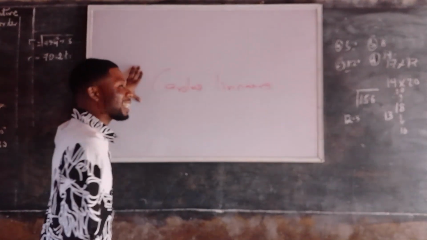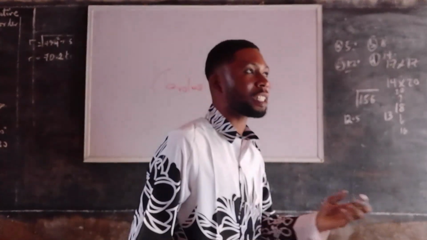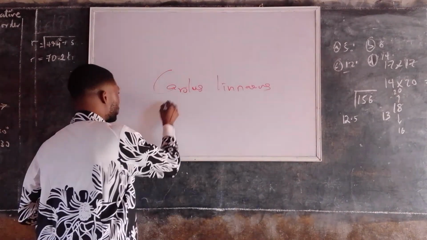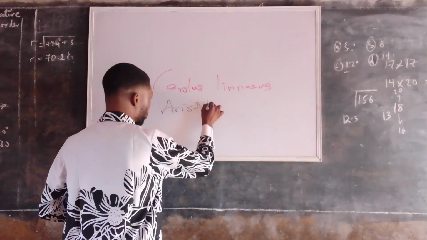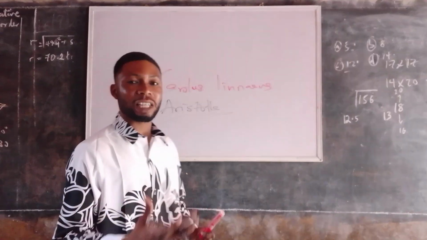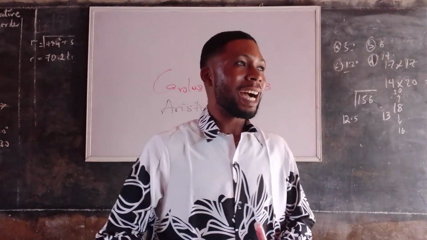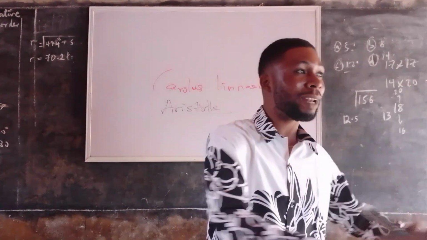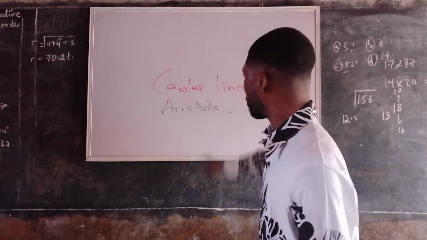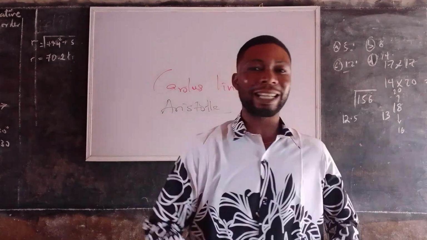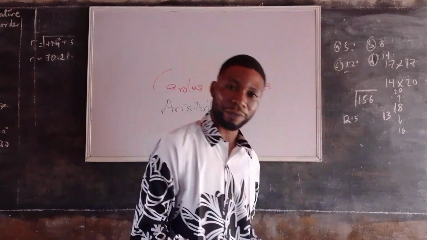But the first person to attempt classification before Carolus Linnaeus was Aristotle. He was a Greek philosopher, and he simply classified organisms into plants and animals. But Carolus Linnaeus, as a biologist, created a proper system for classification.